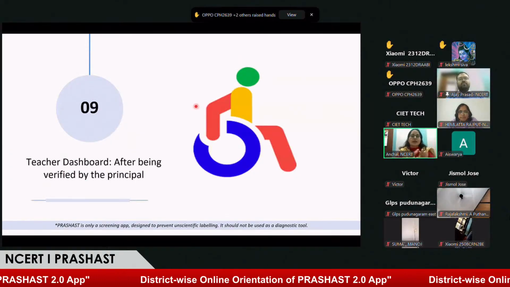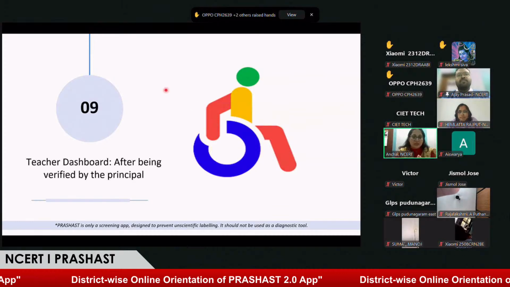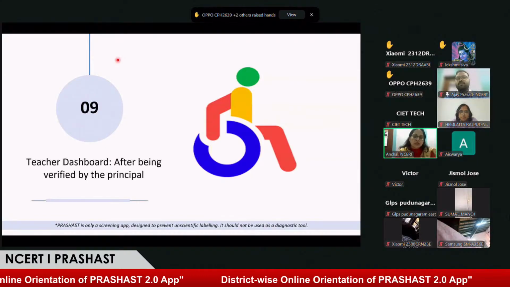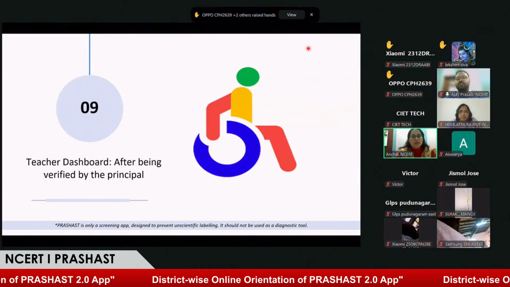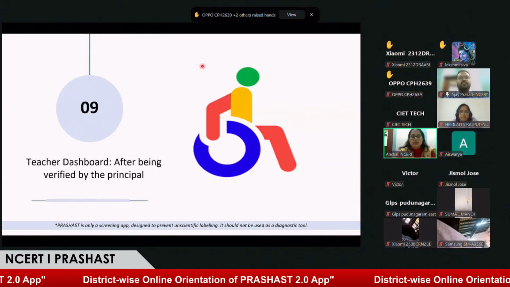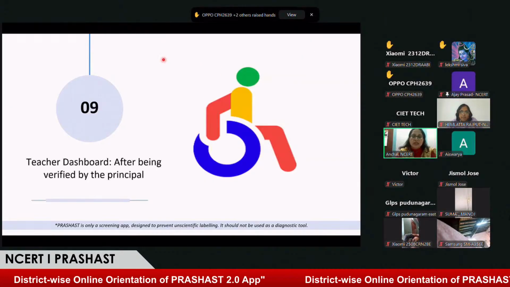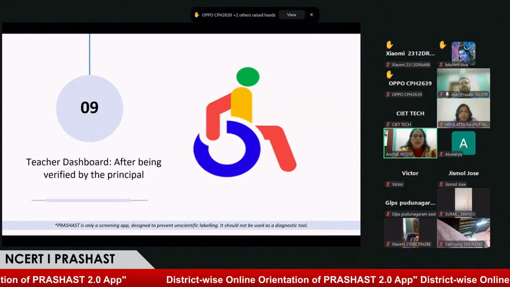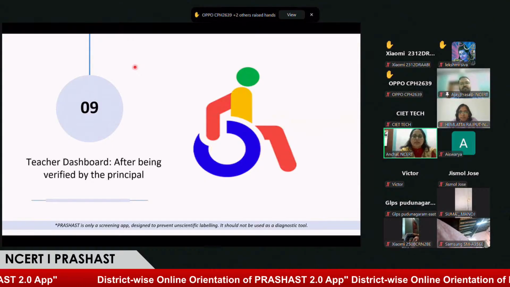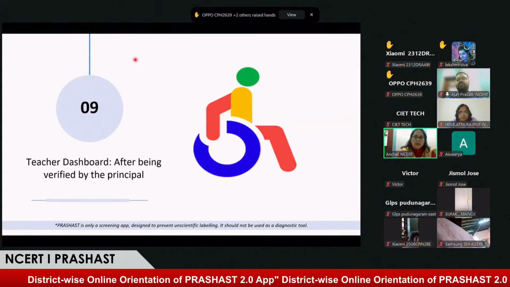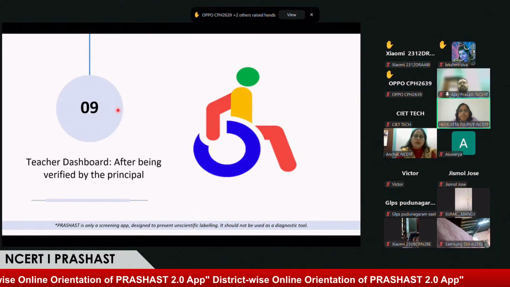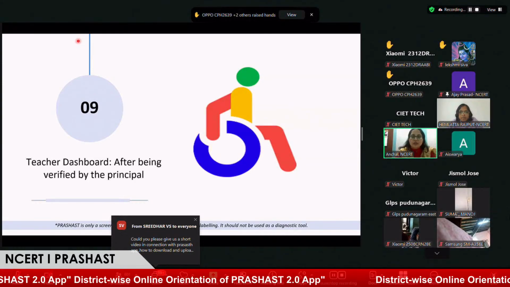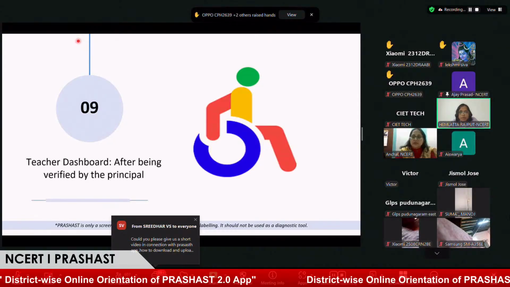So now, after the teacher and special educator verification and assigning part one and part two screening to the teacher and special educator, the responsibility of the teacher starts in the application process. Now the teacher should add the students in the assigned classes, and we received 3 or 4 queries related to how we can add the students in the classes. So, Hemlatta ma'am, are you with us? Yeah, I'm here. So, ma'am, we want to know how the teacher can add the students in their assigned classes. Sure, ma'am. Let's see.